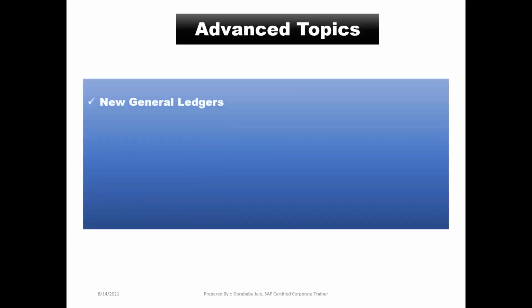Along with that, we have to know the advanced topics. Advanced topics means the special features of ECC 6.0 EHP7. In that, first one is new GL. This is one of the special features or advantages in our ECC 6.0 version. And continuation, document splitting, continuation cash journal.